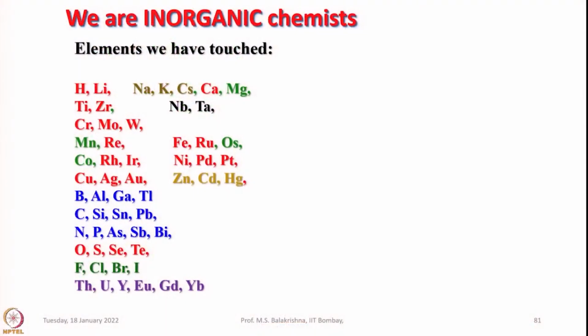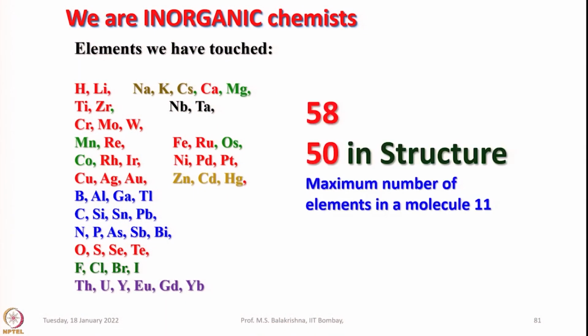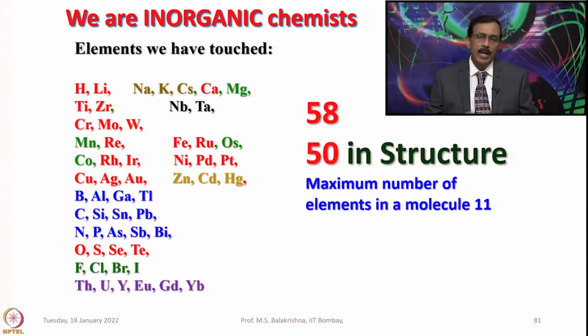And if you see here, I have listed some elements. These are the elements we have used in our laboratory while performing inorganic chemistry, and out of 58 we have used, 50 were found in the structures we have determined using X-ray crystallography. We also made compounds where the maximum number of elements in a molecule is 11. Hopefully we will make in the years to come some molecules having as many as 14 or 15 elements in it.